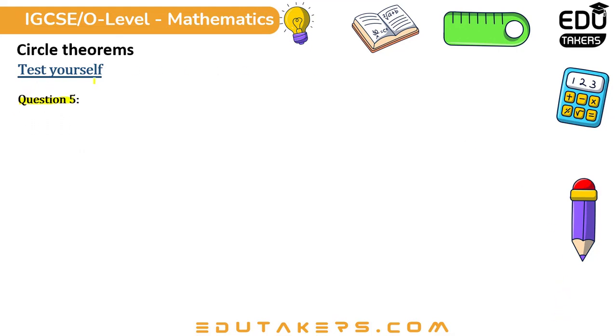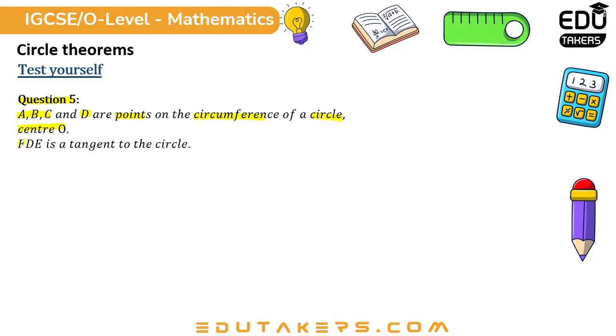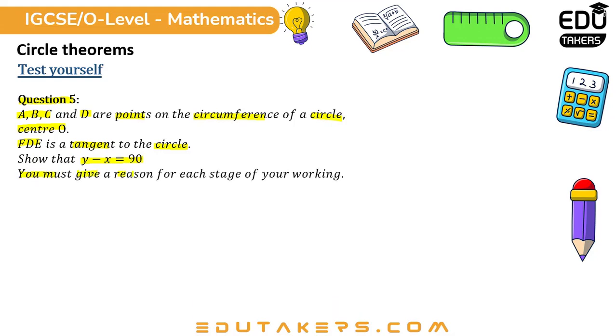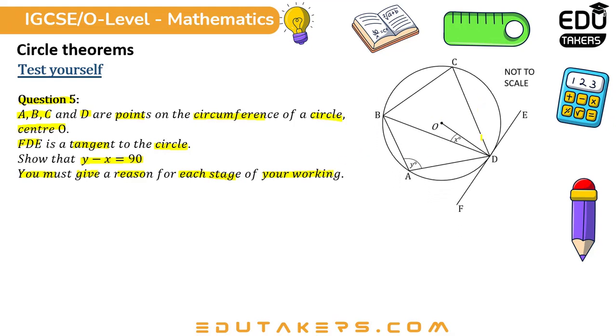Question number 5. A, B, C and D are points on the circumference of a circle. Center is O. FDE is a tangent to the circle. Show that y minus x equals 90 degrees. You must give a reason for each stage of your working. The diagram is not to scale. It's a 2 mark question.